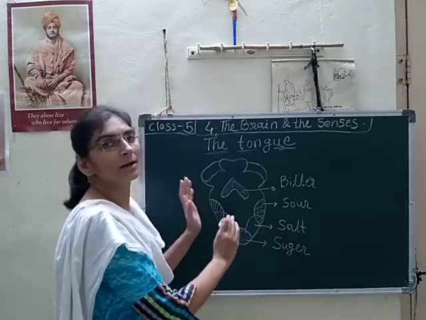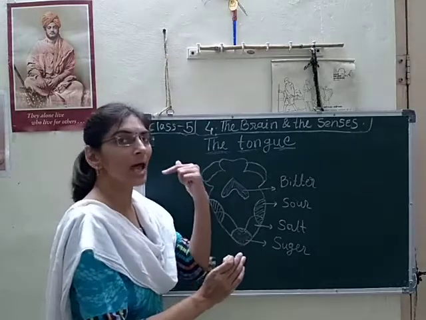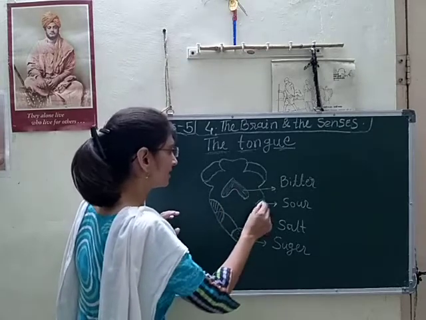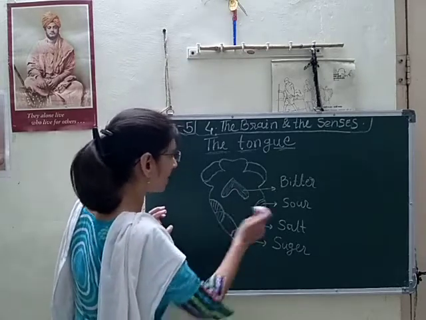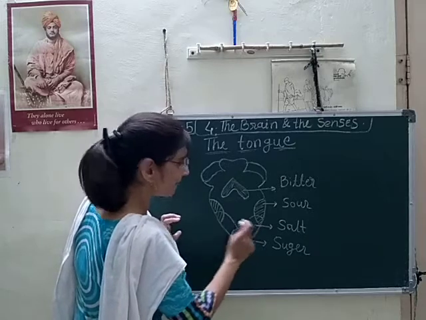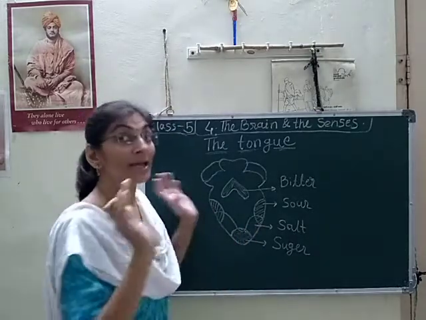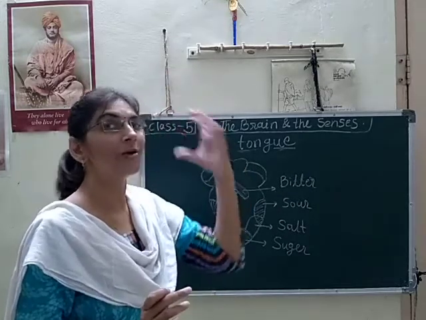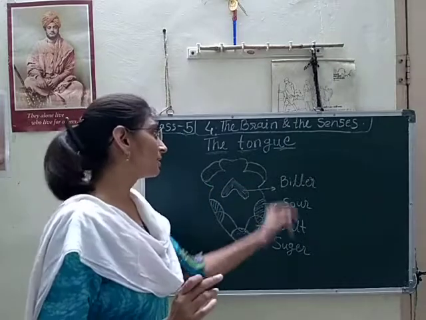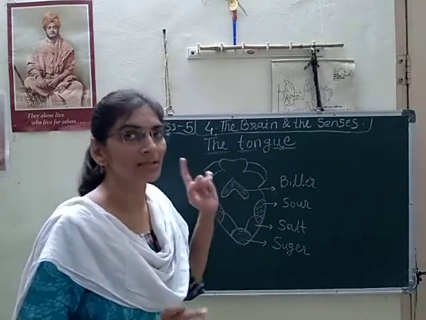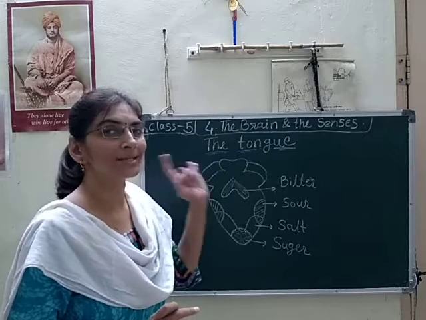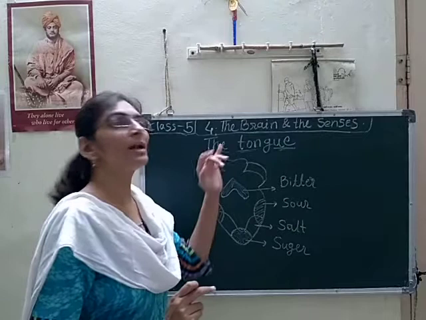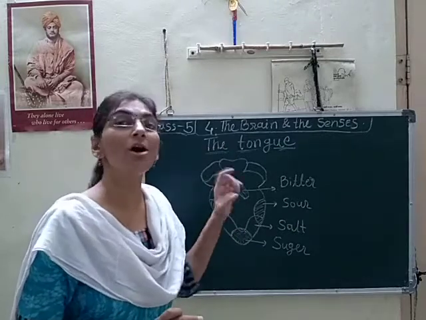In this manner, our tongue has different types of areas. Here we can see the different areas, this shaded part, again this blank part, this is also a different type of area. Like a brain, it also has different areas for different types of taste, because the function of our tongue is taste. The major function is tasting substances. It will receive the sensation of taste.